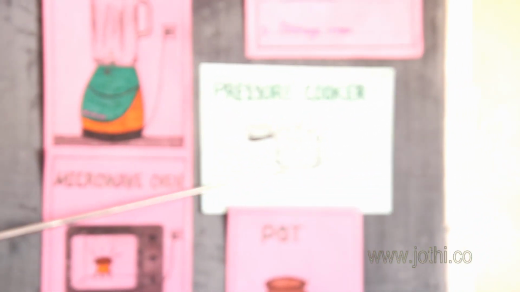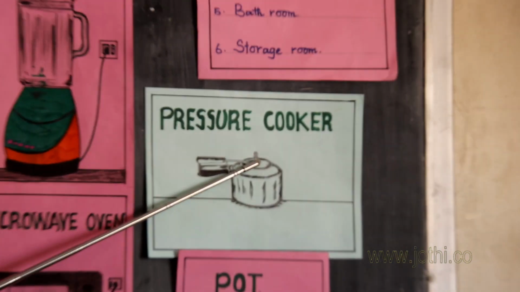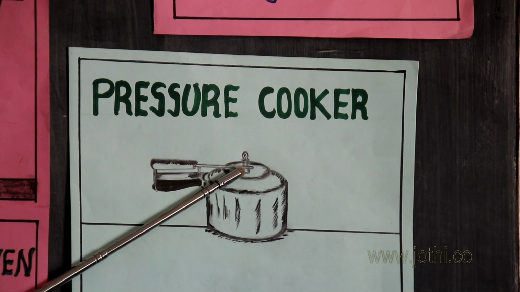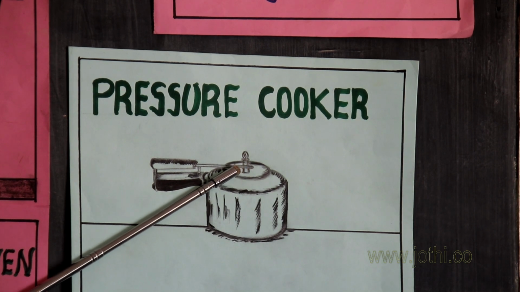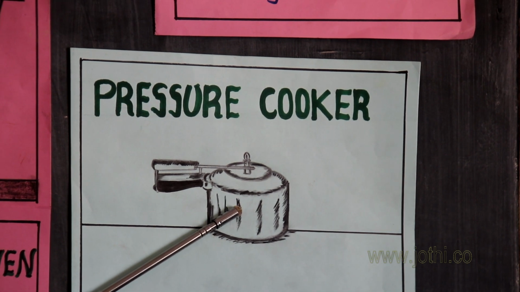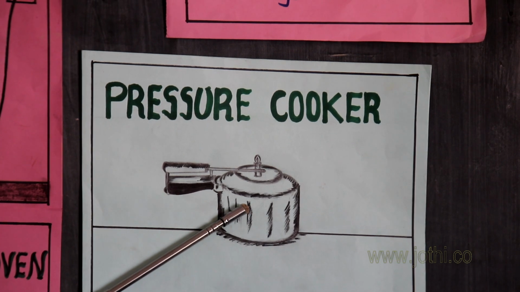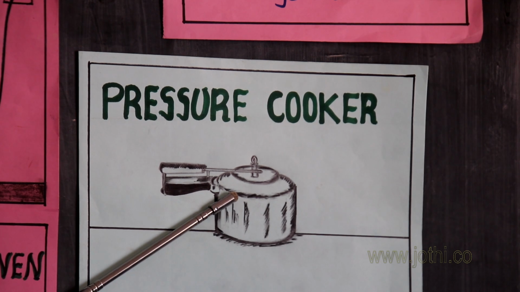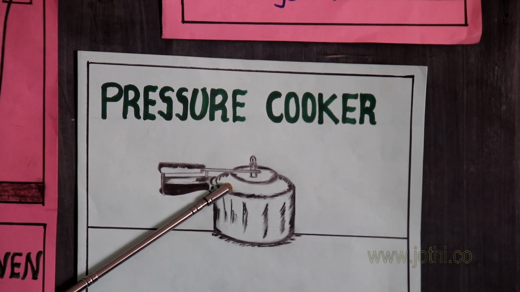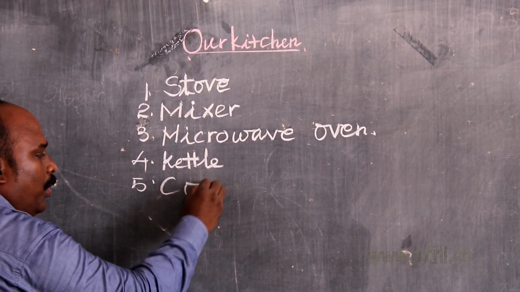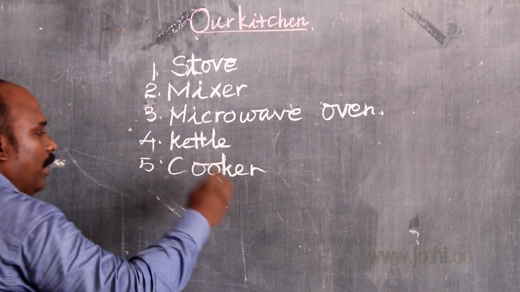Students, look at this. You have also in your kitchen, it makes a whistle sound. When it gets the correct pressure with the heat, it is called the pressure cooker. It is also called the cooker. It is used to cook the broth, food, meat, etc. Okay, this is called cooker. The cooker spelling is C-O-O-K-E-R.